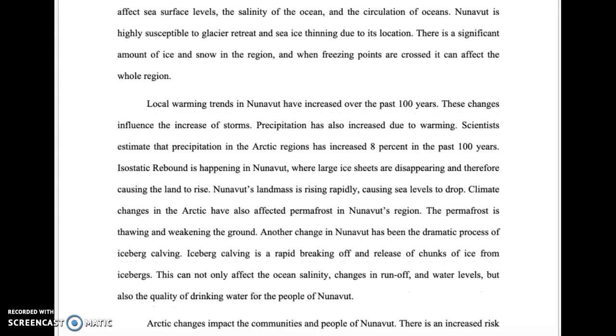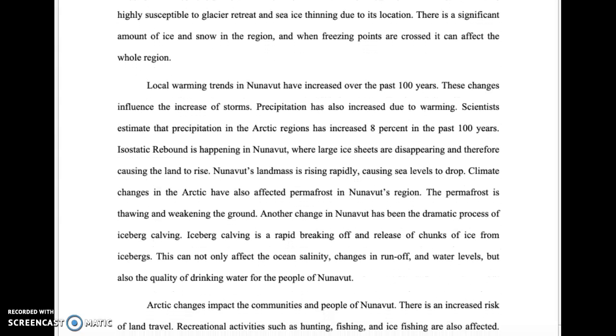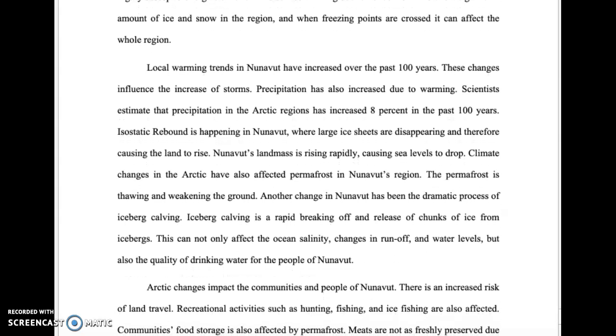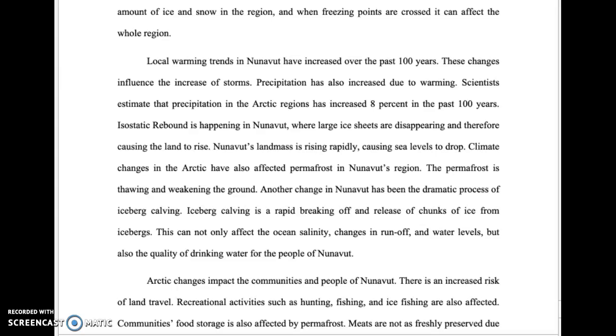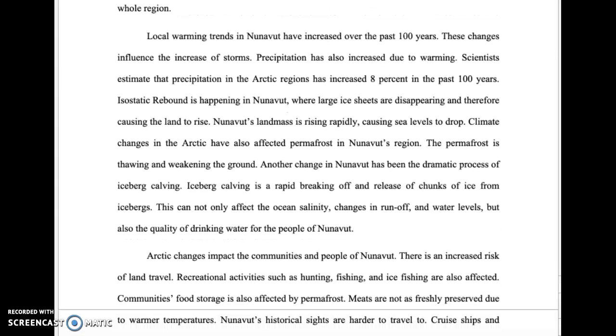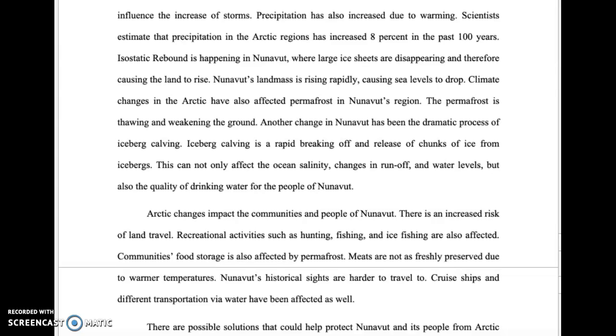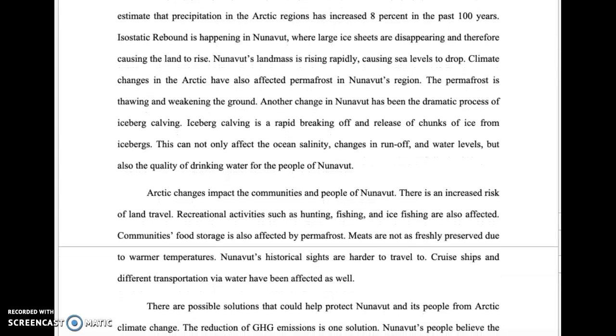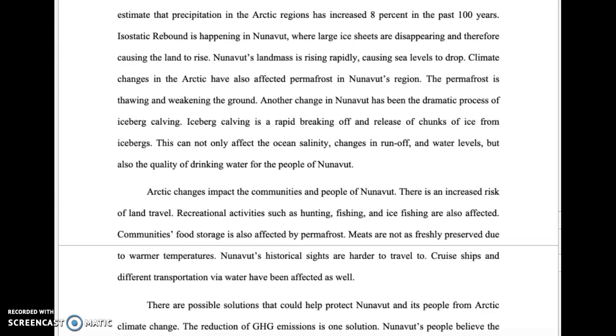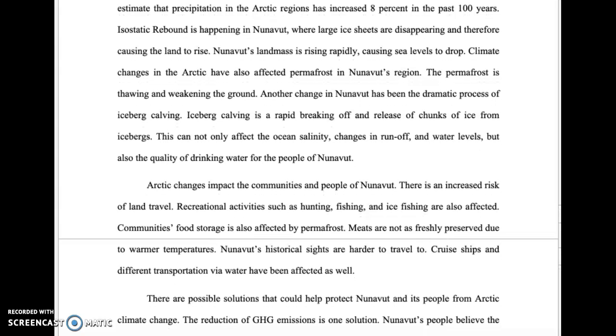Nunavut is highly susceptible to glacier retreat and sea ice thinning due to its location. There is a significant amount of ice and snow in the region, and when freezing points are crossed, it can affect the whole region. Local warming trends in Nunavut have increased over the past 100 years. These changes influence the increase of storms. Precipitation has also increased due to warming. Scientists estimate that precipitation in the Arctic regions has increased 8% in the past 100 years.